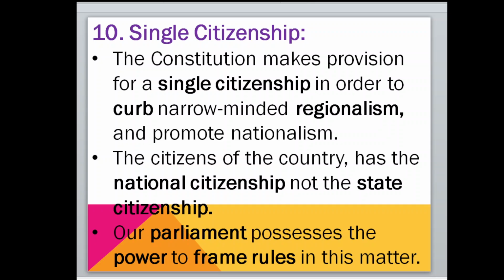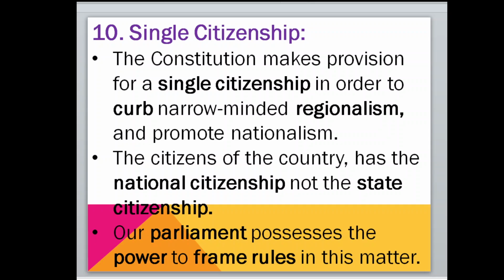Okay. Now move to the 10th very important feature of our constitution, single citizenship. In countries like America, the people have dual citizenship, meaning they have national citizenship and state citizenship separately. But in India, we have only one citizenship, that is national citizenship. The constitution makes provision for a single citizenship in order to curb narrow-minded regionalism and promote nationalism.